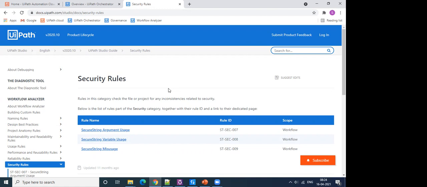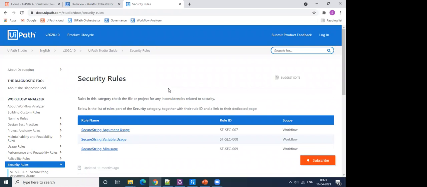Let's say in your project you have defined passwords in assets as credentials, and you are fetching those credentials from Orchestrator at one place, but you are making use of them somewhere at the end of the process stage, or quite later in your project. This rule is going to flag it and suggest you have your credentials fetched only in the trusted scope, which means only in the scope where you are going to use those passwords.